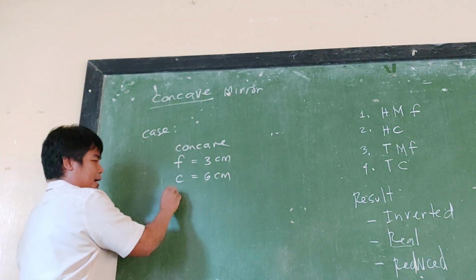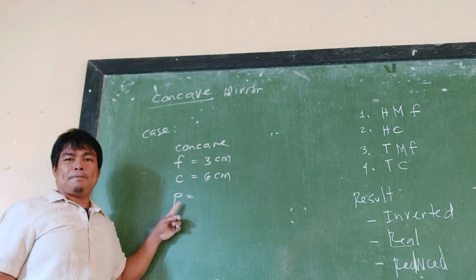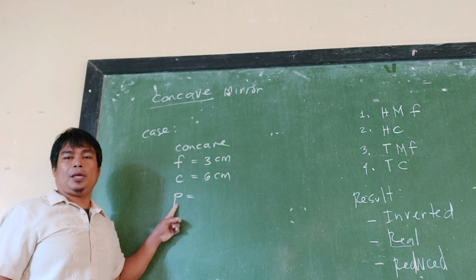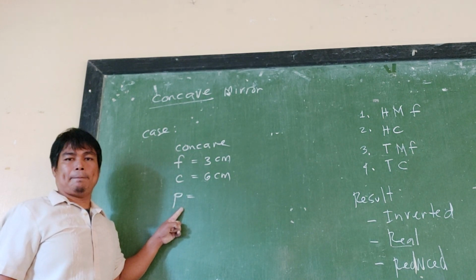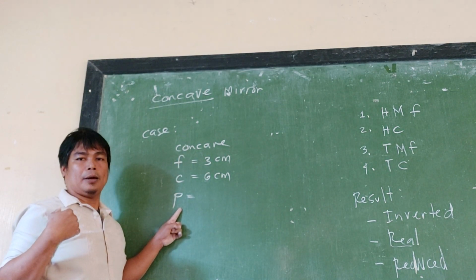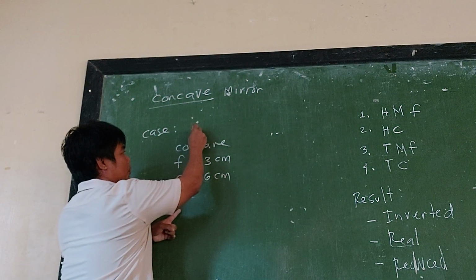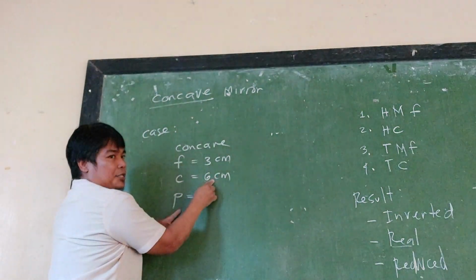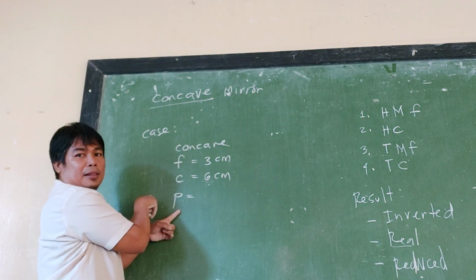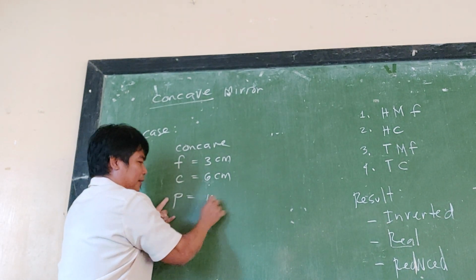Then the object, I will denote that one as P. P is the symbol for the location or position of the object, or the distance of the object from the concave mirror. For case A, like I told you, it is higher than C. So any value higher than 6, it can be 7, 8, 9, 10. Let's have it as 10.